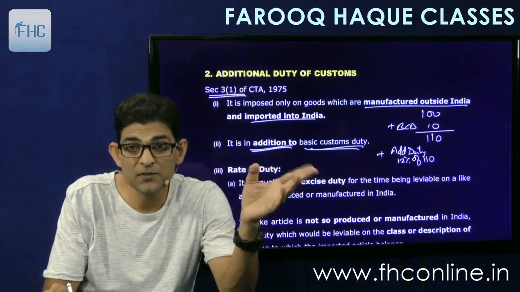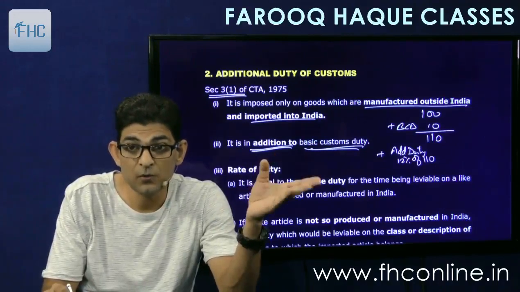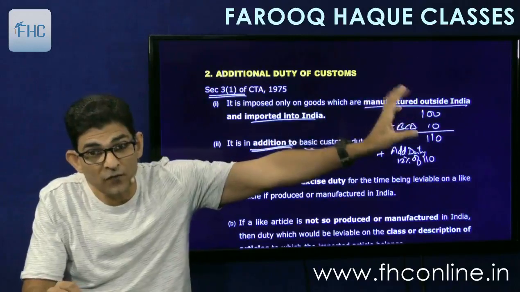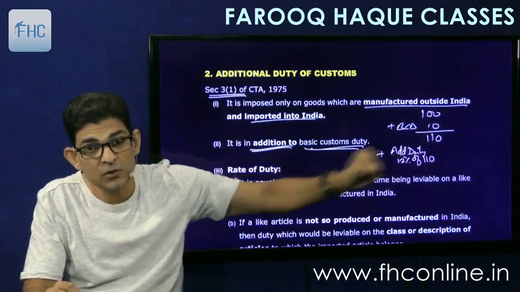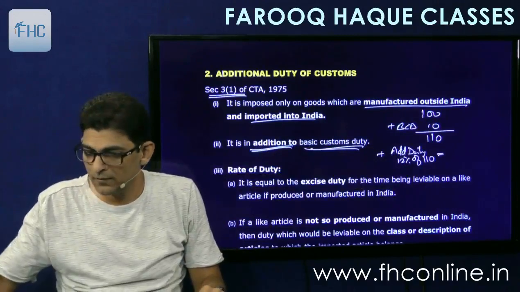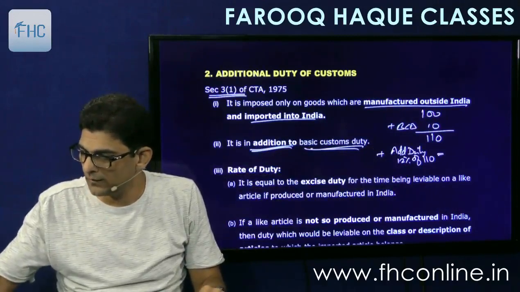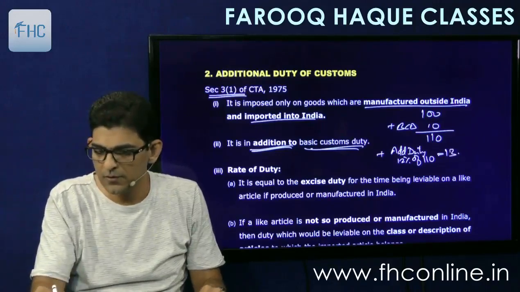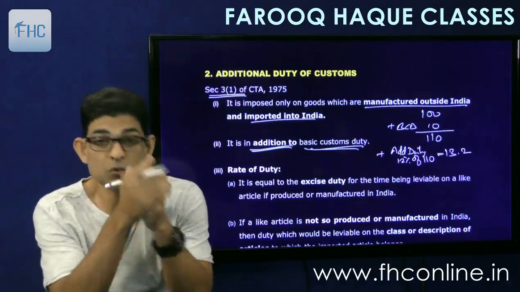I am assuming 12%. It will be 12% of 110, means basic custom duty becomes part of value for charging additional duty. 110 into 12%, so this will be 13.2. Understood?